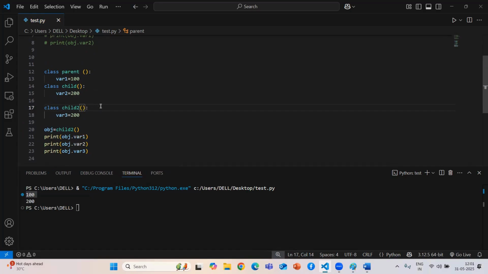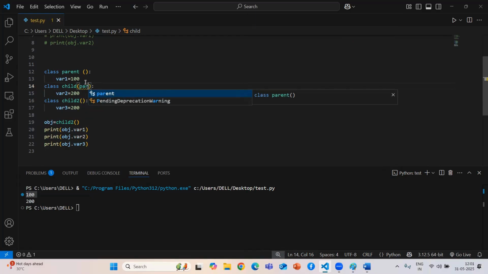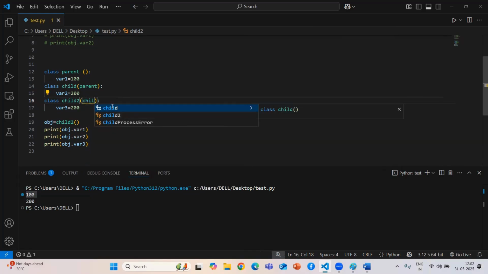Make sure that whenever we are going to achieve inheritance, the inheriting order matters. We know that this is our grandparent, this is our first child, and this is our child 2. First we need to acquire from the parent, so I pass this parent class. Then for child 1, all the data present in variable one we can achieve from the child also. Now I need to acquire from child 1 to child 2, so here I pass the child 1 class name.